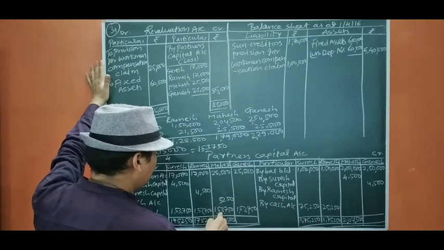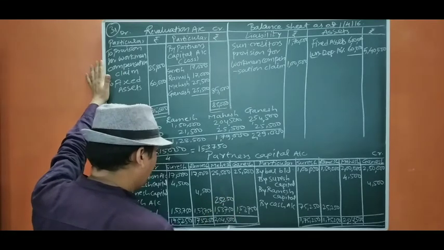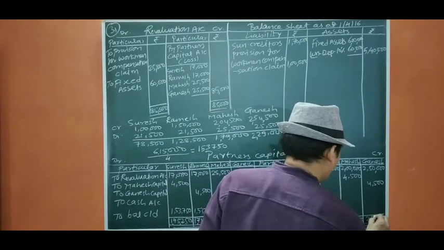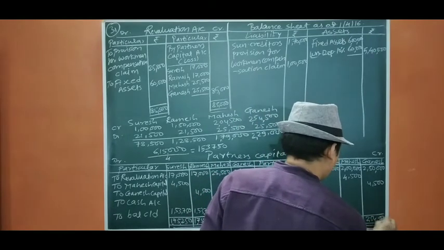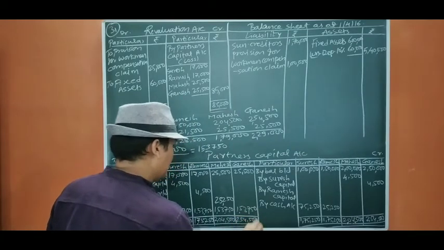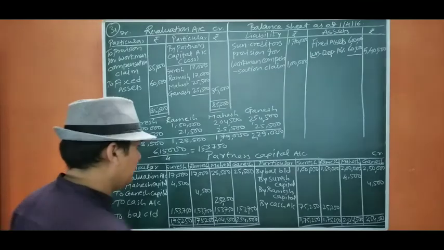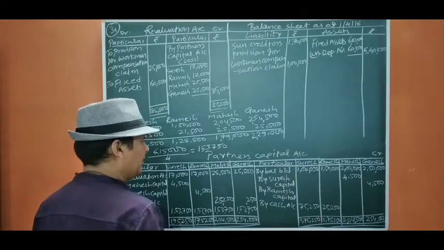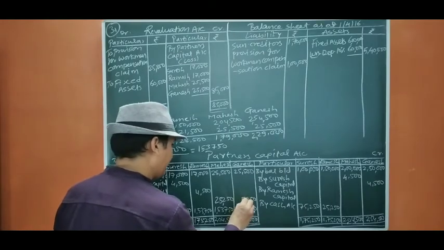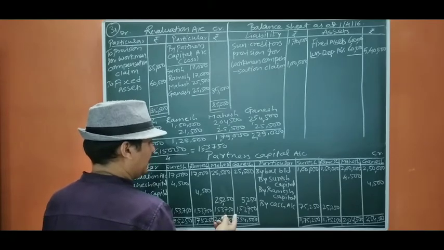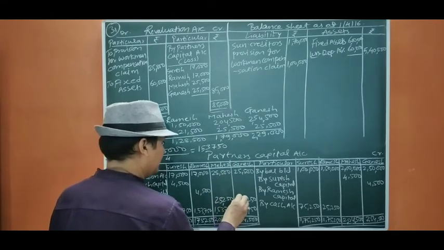That means now it remains 25,250. It is 2,54,500, so it is going to be 229. So it will be 250, so it will be 4 and 5, so it is going to be 9, then 7.